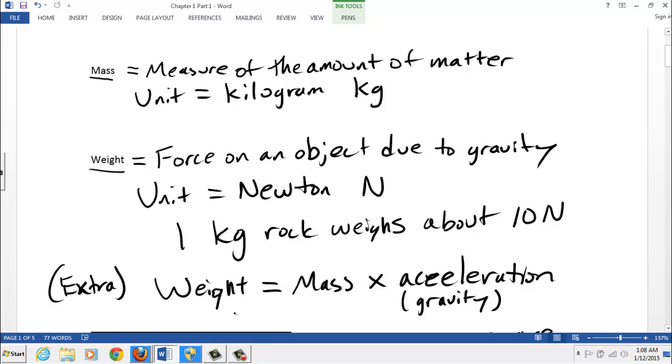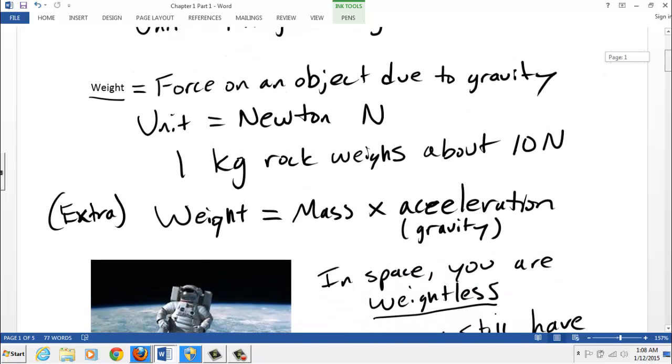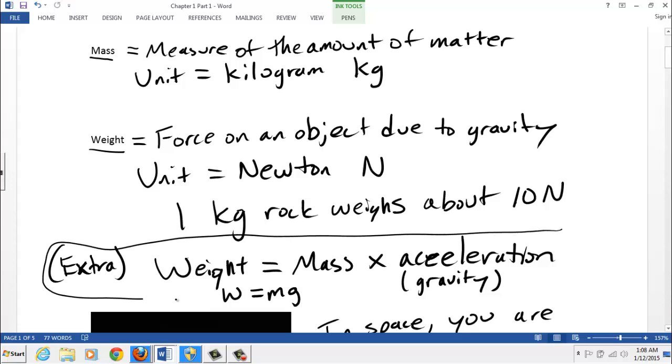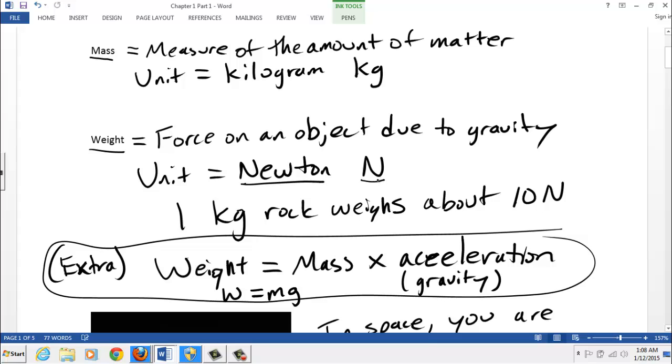And in algebraic terms, we might say W equals mass times g, where g is a measurement of the acceleration of gravity. Okay. Again, that's extra. We'll get into this later. For now, be familiar with newtons. We see a number followed by the letter N. That's talking about a force, a weight force. And if you see units of kg, we're talking about mass.